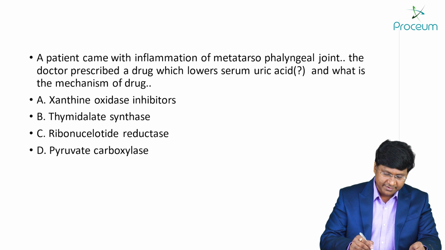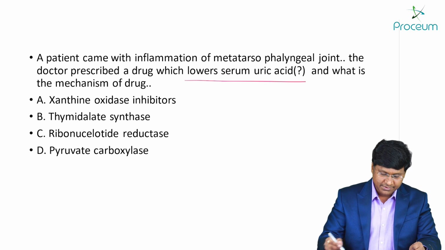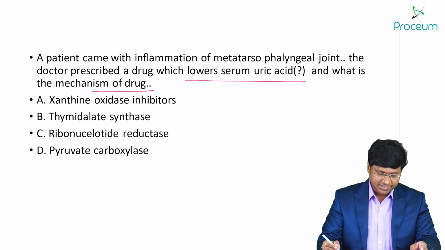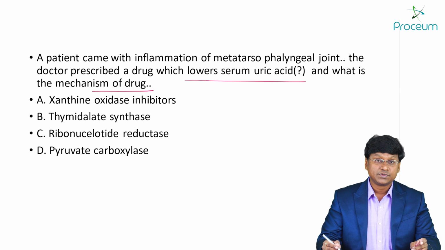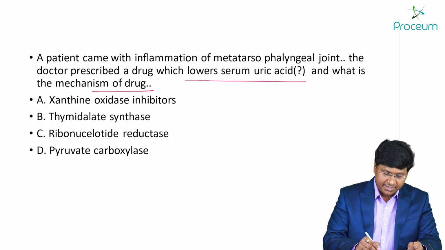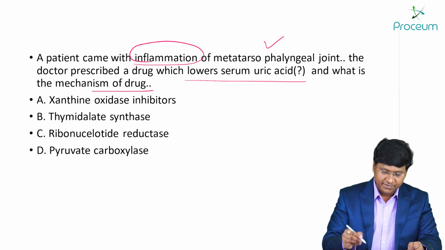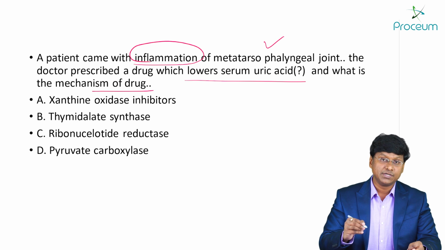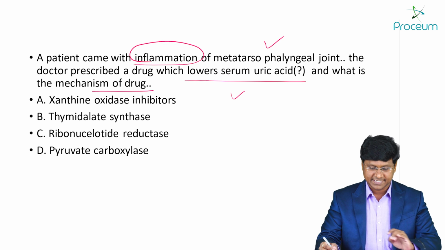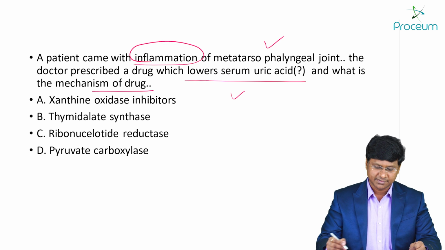Now, if you see the next question, a patient came with inflammation of the metatarsophalangeal joint. The doctor prescribed a drug which lowers the serum uric acid. What is the mechanism of the drug? The options are xanthine oxidase inhibitors, second option thymidylate synthetase, third option ribonucleotide reductase, and fourth option pyruvate carboxylase. So these are the options which are given to you. So what is the clinical manifestation? Inflammation of the metatarsophalangeal joint. And you have prescribed a drug and that particular drug is lowering the serum uric acid. What is the mechanism of this particular drug?